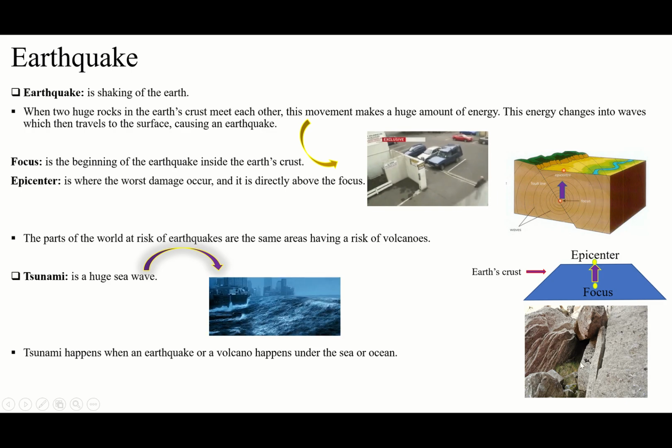So because of these spaces, they are going to move and clash with each other. This clashing, this kind of movement, is going to be energy, and this energy changes into waves. And the waves then travel to the surface, causing an earthquake. It means the earthquake is going to happen on the surface. That is what you see here, that the cars are moving and the man cannot walk normally. You see, it's all because of the earthquake.